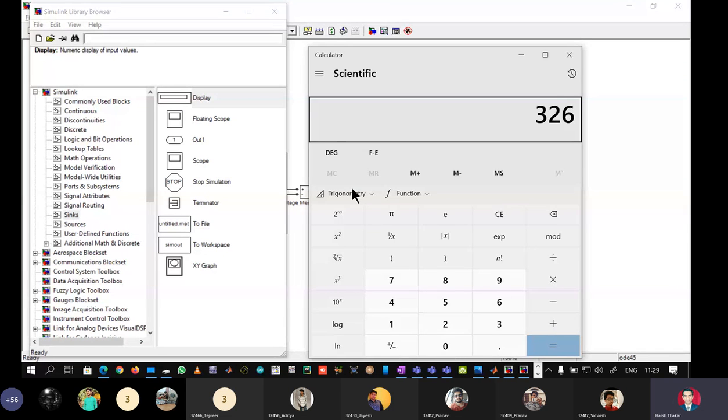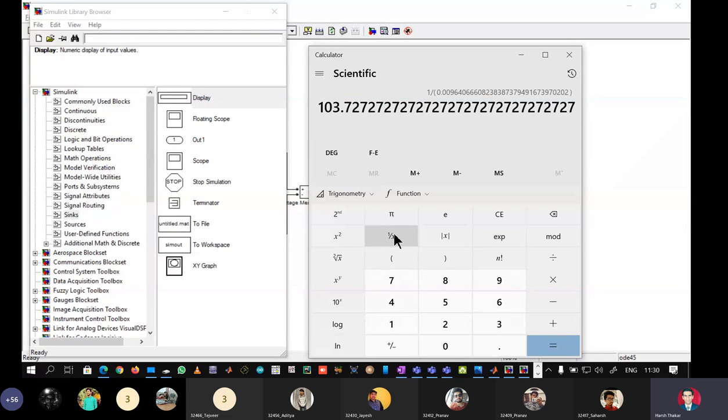So Vm is 326 divided by 3.14, so it's approximately 103.82. In fact, if we do 22 by 7 and you divide 326 by it, we take a reciprocal, we get 103.73.